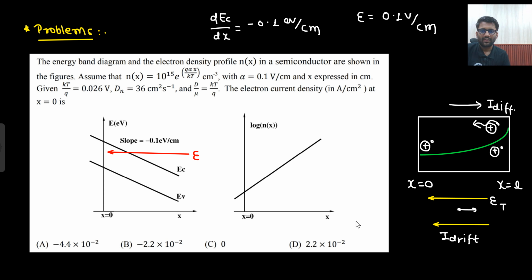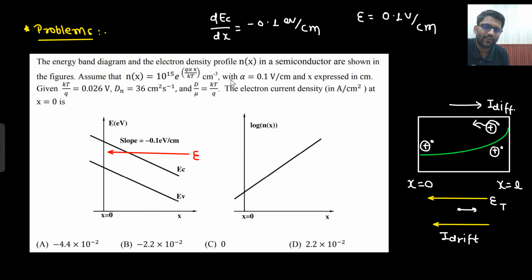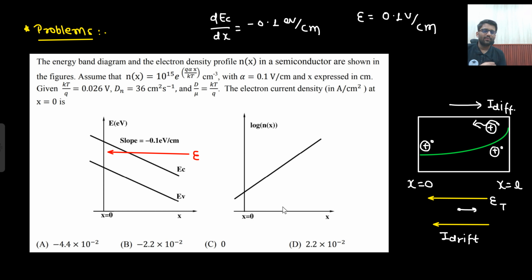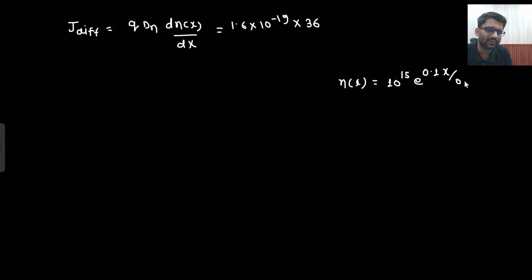So what is your n(x)? n(x) is 10 to the power 15 e to the power alpha x by kT, where alpha is 0.1. What will be the value of kT by q? That will be 0.026 volt, so I directly put 0.026 here.